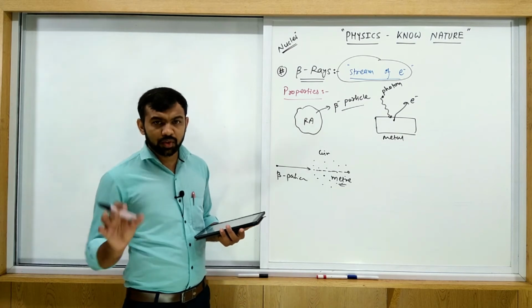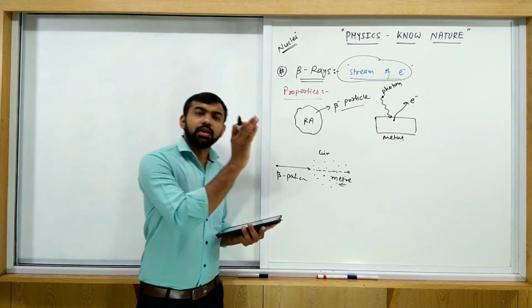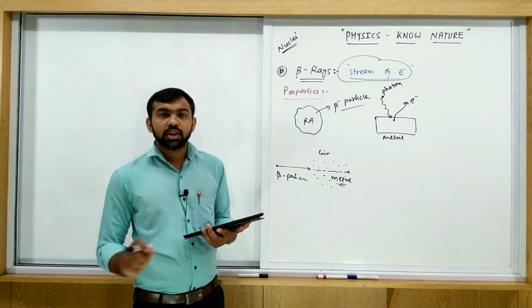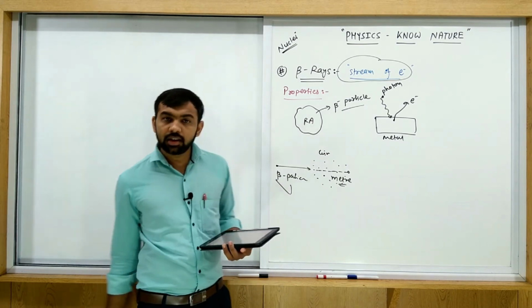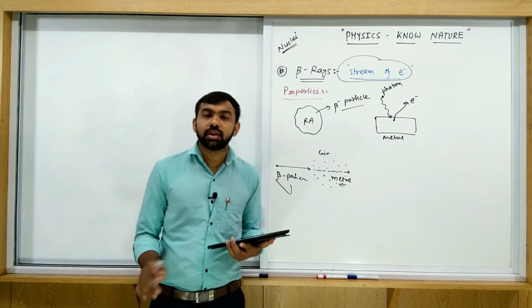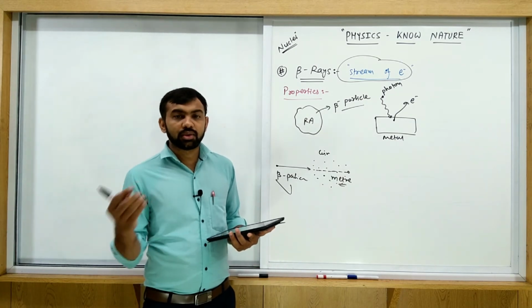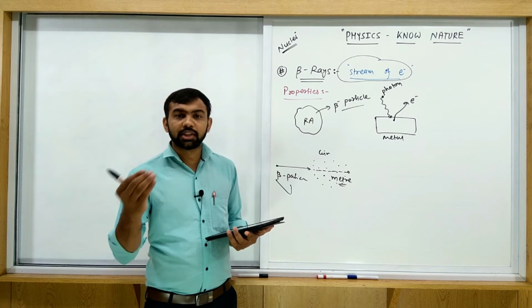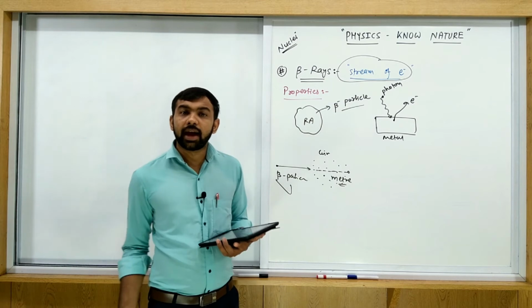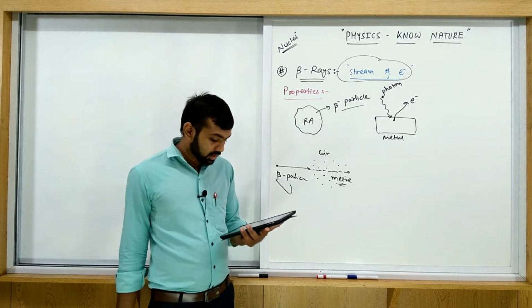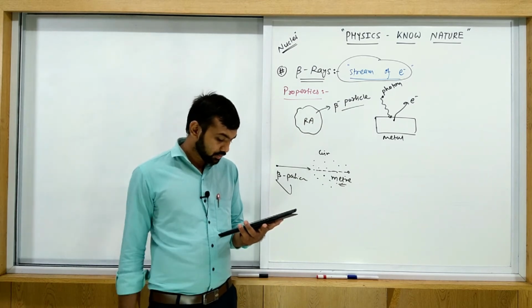Sometimes this type of question is asked: if you have two particles, alpha and beta, which one has more penetrating power? Beta particle has more penetrating power compared to alpha, because scattering of alpha with air particles is possible, as we studied in the atom chapter, Rutherford experiment. Okay, let's come to the next one.